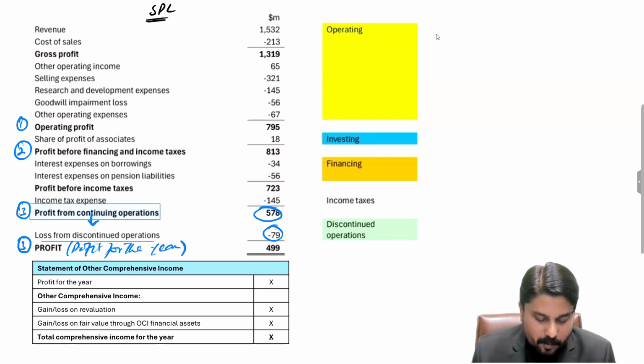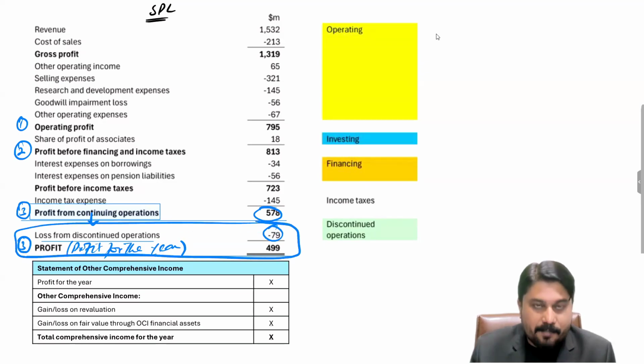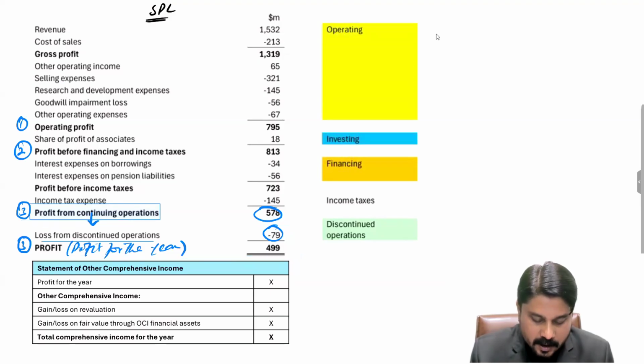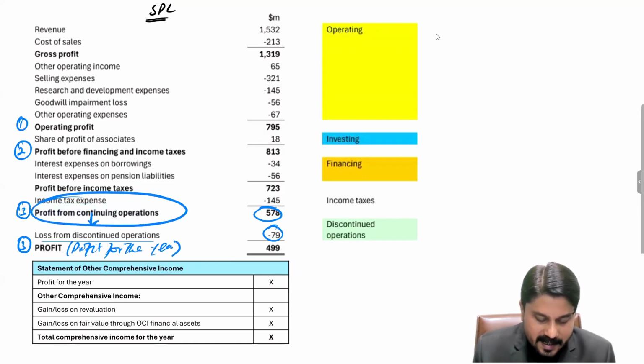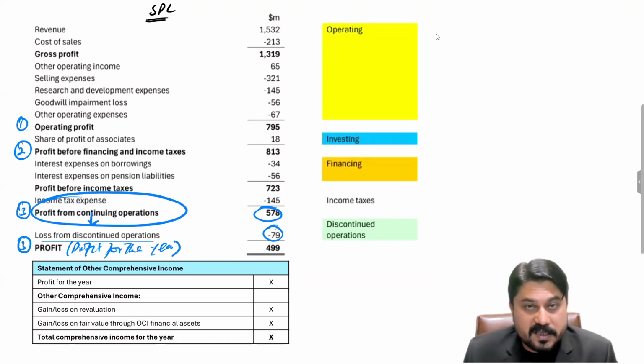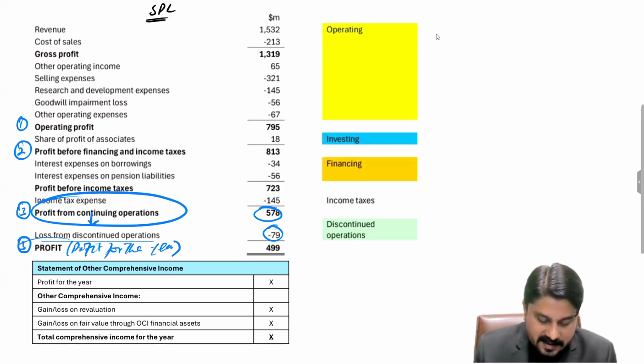Let me guide you one more thing. We can stop here if there are no discontinued operations. If there are discontinued operations, then we have to continue and take the impact of the discontinued operations as well. And the final amount will be the profit, which could be the profit for the year. So we can stop our P&L here if there are no discontinued operations. And if there are discontinued operations, then that will be the last point for the SPL, right?